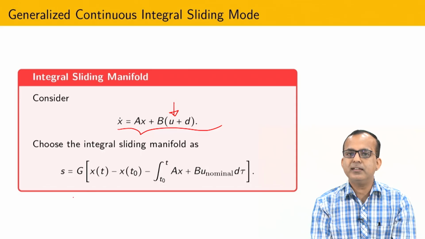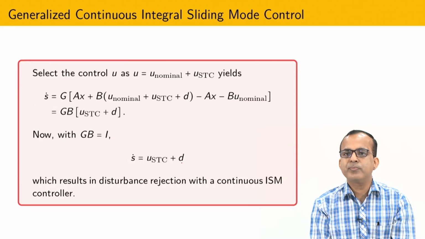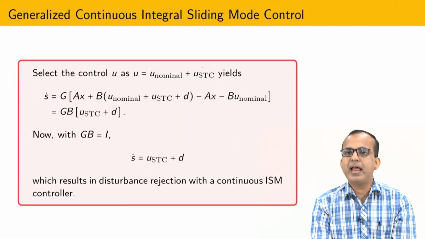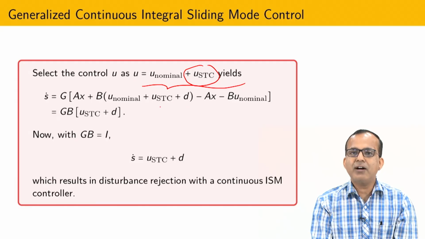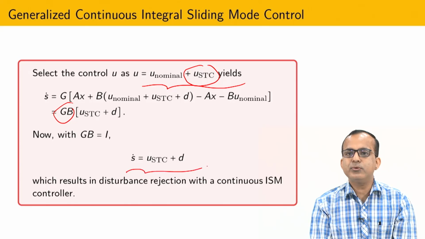So you can again define the sliding surface exactly like the classical integral sliding mode control, and after that you can add one more term. So the overall control, if U nominal control is continuous, then the overall control is continuous. And after that you can select the GB matrix equal to identity, and in this way you can proceed component wise, and then you can easily show that again S equals 0.